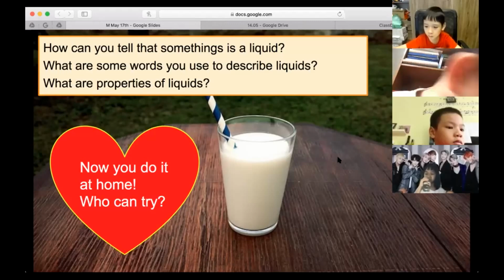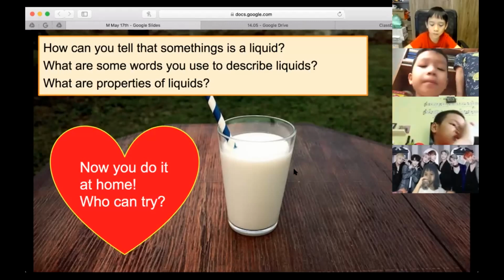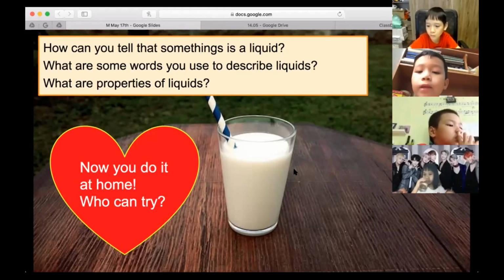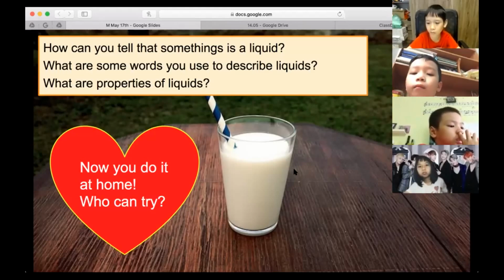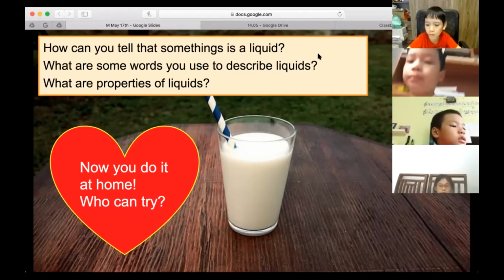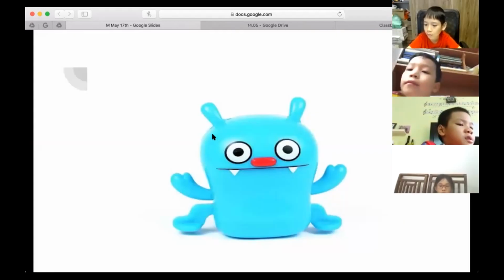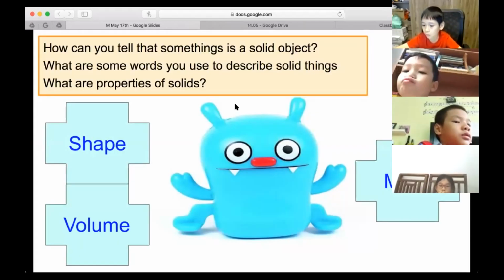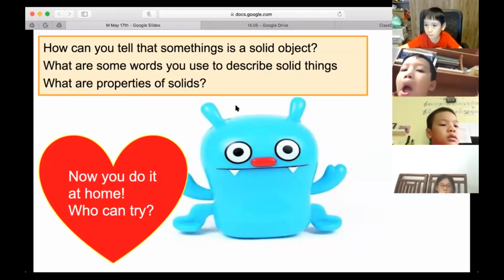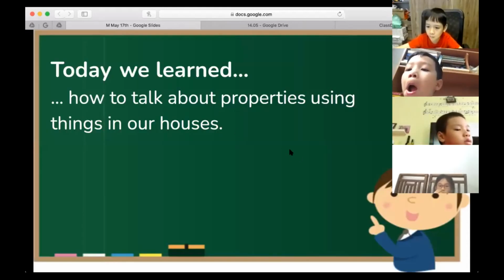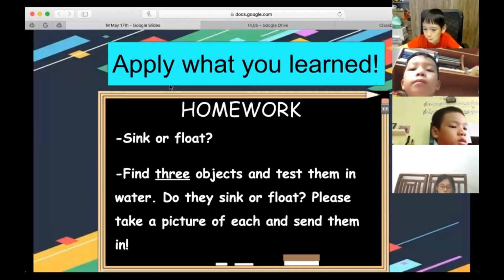Mia or Susie, what word would you use for the smell of milk? Sweet. Okay, yeah, it could smell sweet. I agree. Okay, we'll skip solids for now. We're pretty good at those. So today we learned how to talk about properties using things in our houses.